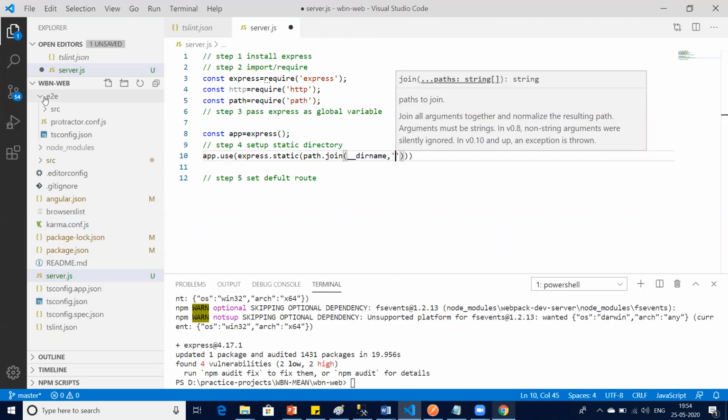When we give build, our dist folder is going to get created. Consider the directory name to be the folder which you will be hosting in the web server. Did you understand this part or not?